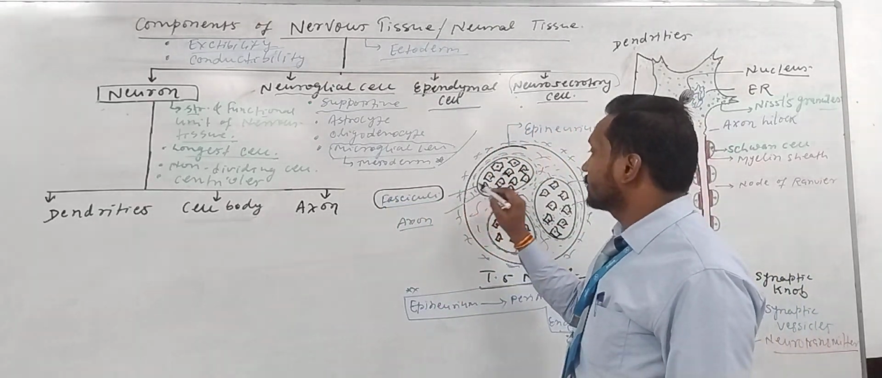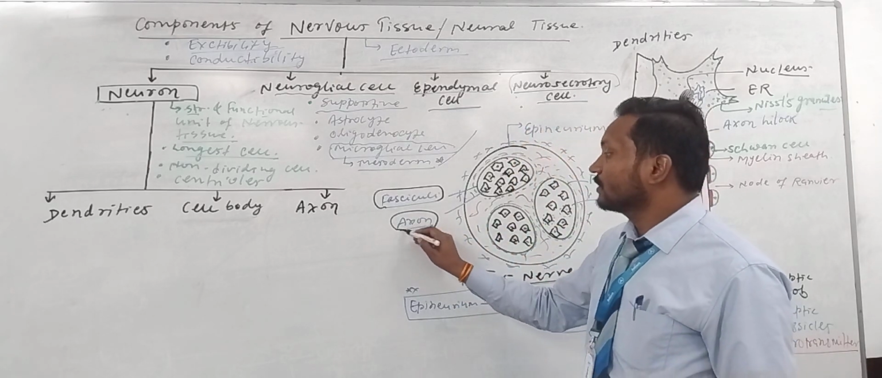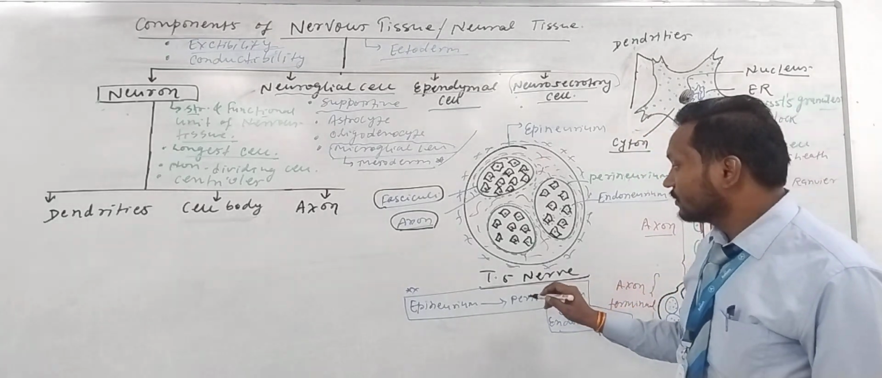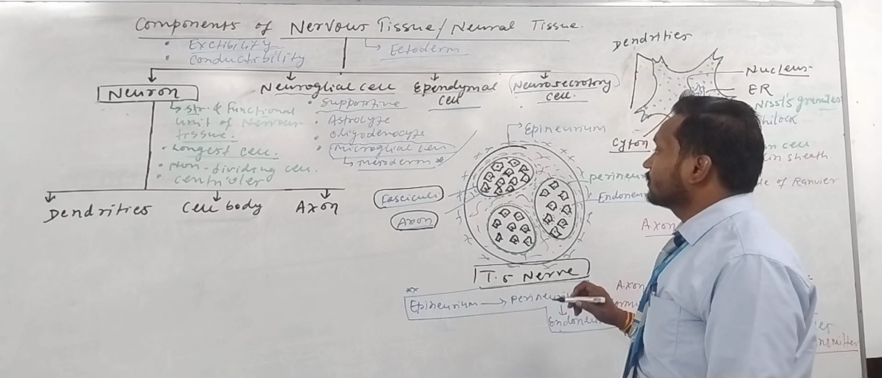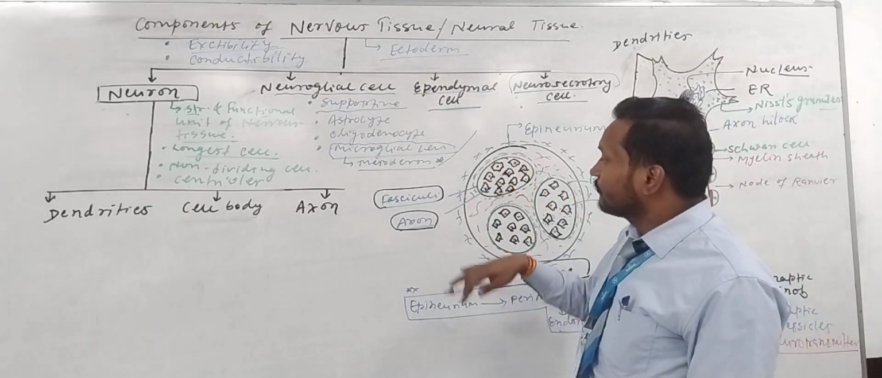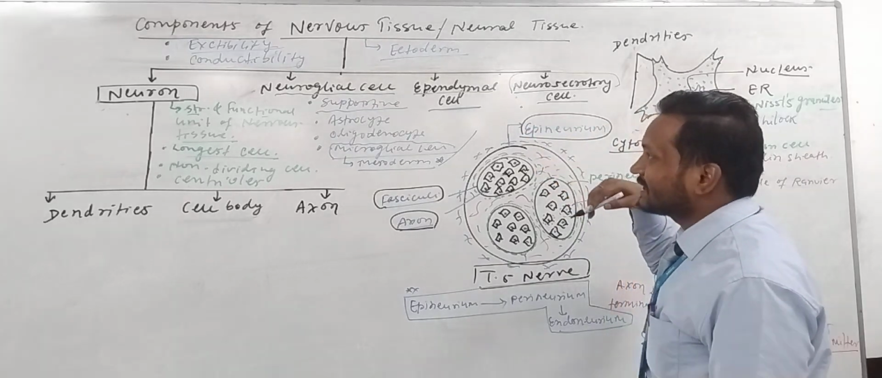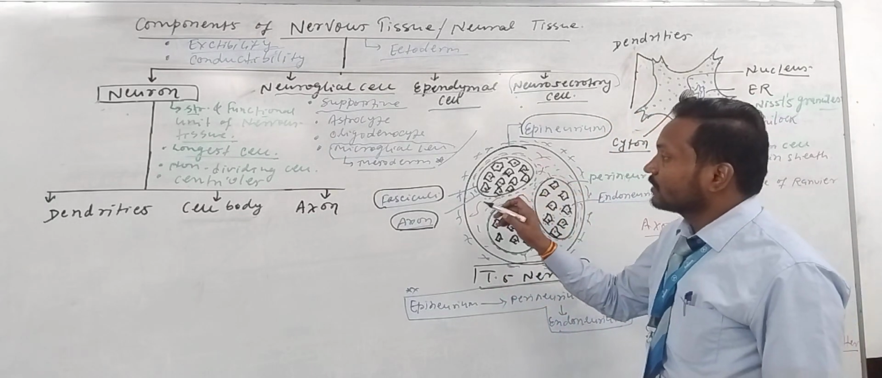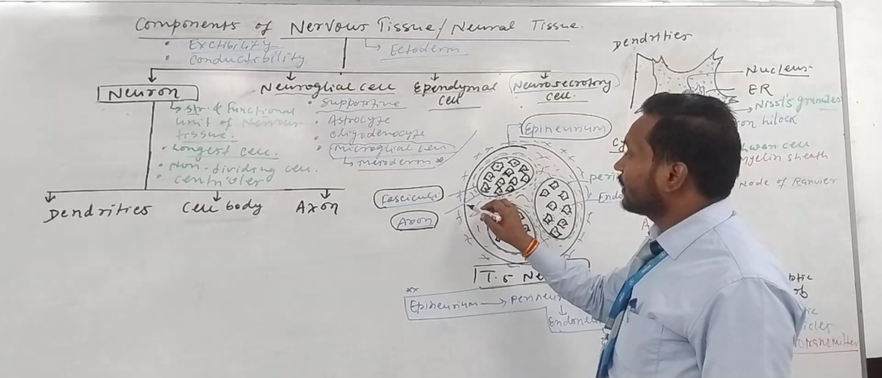Fasciculi contains the many axons, axon fibers and nerve fibers. Axons are surrounded by myelin sheaths, and here is the diagram of a transverse section of the nerve. The outermost covering of the whole nerve is called epineurium. Epineurium consists of dense irregular connective tissue.